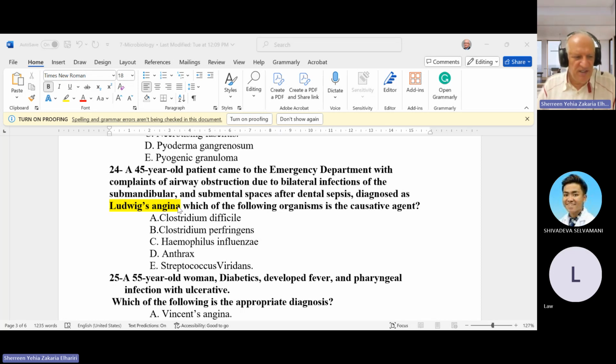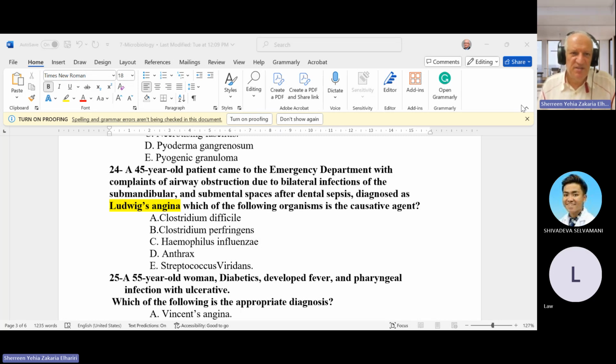So Ludwig angina occurs with inflammation in this area. If you have inflammation in the area of the submental, including the submandibular salivary gland and submental and submandibular lymph nodes, all this area, we call it Ludwig angina.